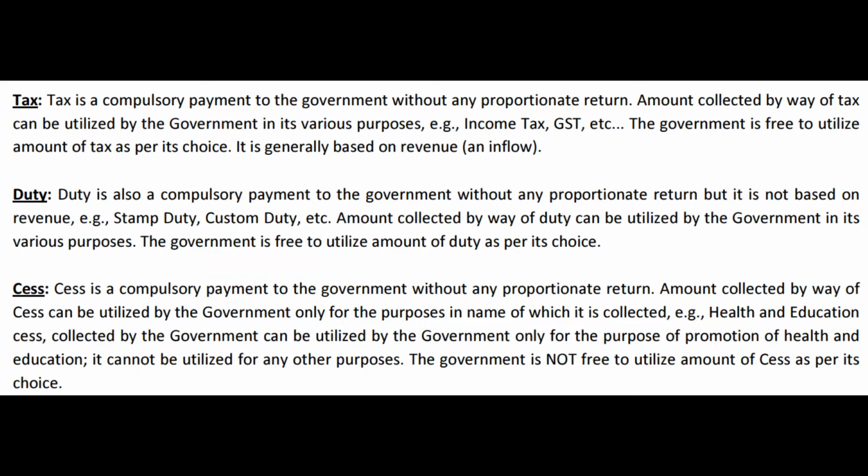Another common thing in the same line is without any proportionate return. Without any proportionate return means somebody paying whether tax, duty or cess cannot expect any benefit from the government in accordance with the tax that they have paid. Of course, we see and listen many times, which is actually increasing nowadays, little bit illogical, sometimes even very awkward. You would have heard this in television debates and even some of the social media posts.